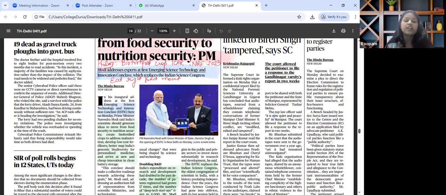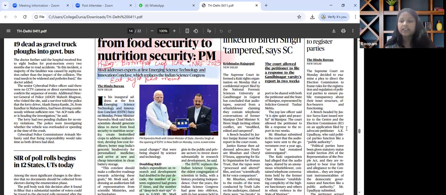For mains perspective, we need to know about the National Nutrition Mission, that is Poshan Mission 2.0. We can even link it with integrating technology in traditional diets that we are trying to emphasize in the form of the millets program that India has launched, and the role of startups and research in public nutrition. So this is how this particular article is to be read and revised.